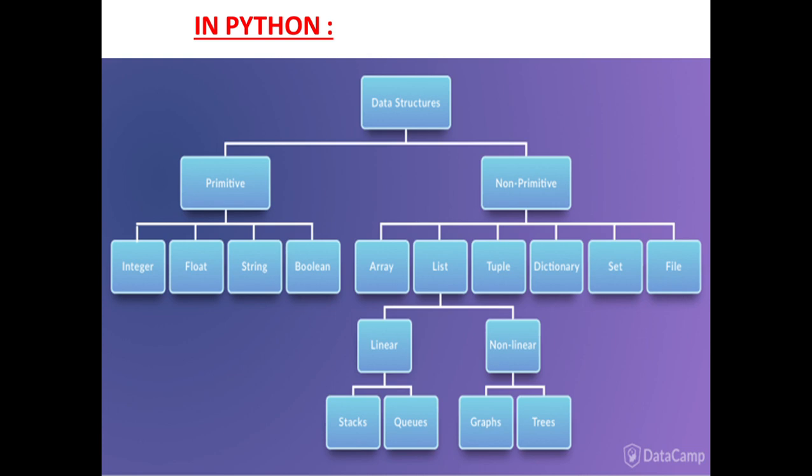Basically, there are two types of data structures: primitive and non-primitive. Primitive we have already covered in detail in class 11th. Almost all the programs need these primitive data types: integers, floats, strings, and booleans. They are all clear to you already. In case of non-primitives also, you have done list, tuples, and dictionaries already. So there are some more: arrays, sets, and files. We are concerned with list only.